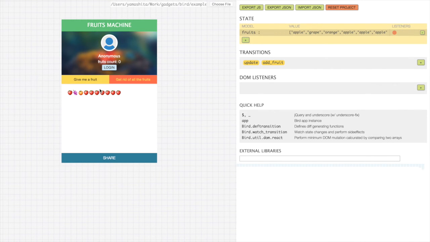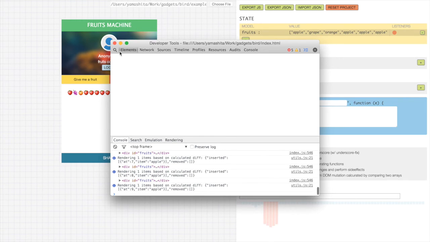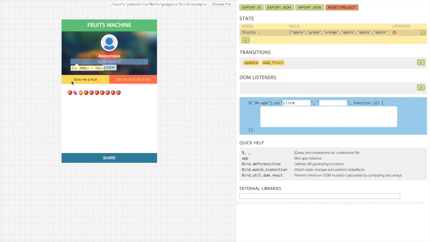What we need now is to listen to the click on this button. So listen with a click to, what's this button called? Let's see. It's called New Fruit Button. New Fruit Button. And we're gonna call addFruit on the instance of your application, which is stored in a variable called app.